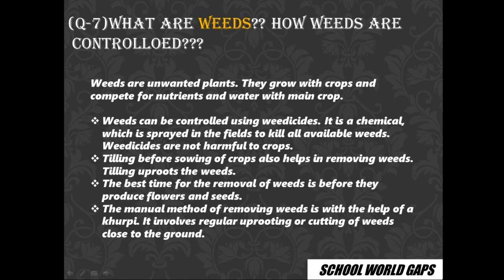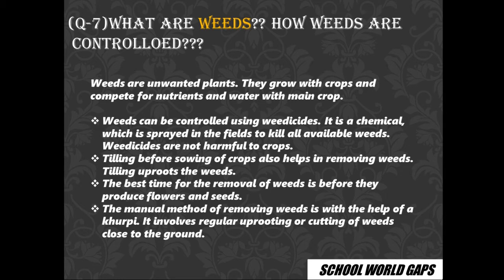Then question 7, what are weeds and how are weeds controlled? Weeds are unwanted plants that grow along with the main crop and compete with it for nutrients and water, and they harm the main crop. Some of the methods of controlling them include spraying weedicides and herbicides on the crop, then tilling before sowing.